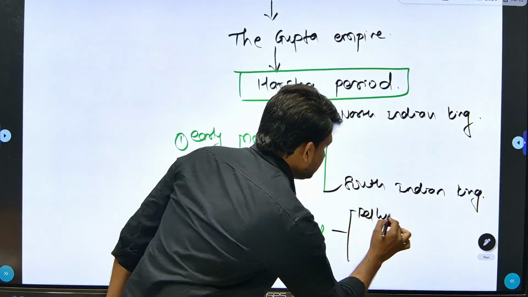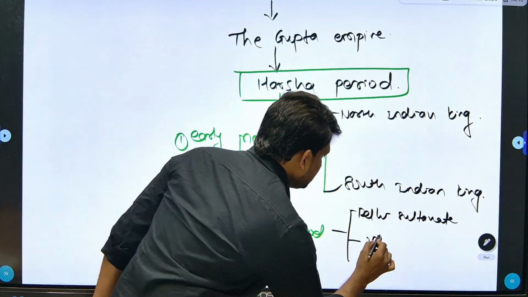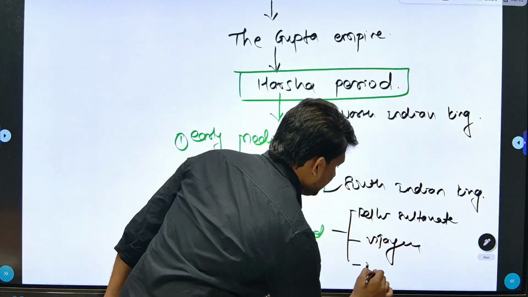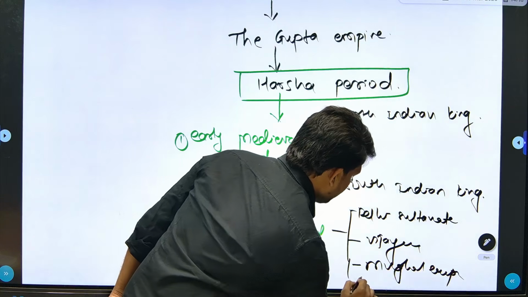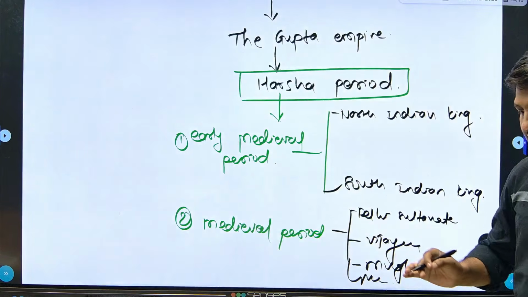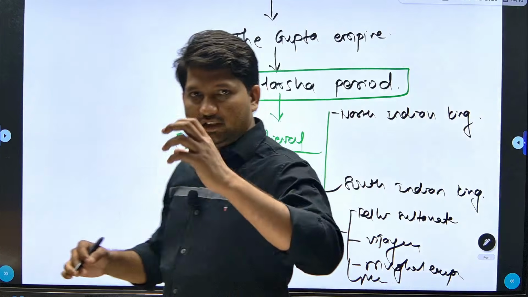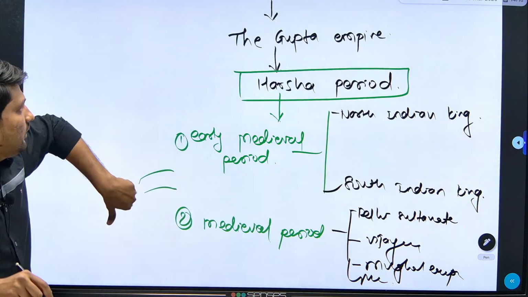Delhi Sultanate, then Vijayanagar Empire, and then Mughal Empire, and after that we discuss the Marathas. So this is the syllabus we generally learn, teach or study throughout the entire year. So am I clear to everyone?